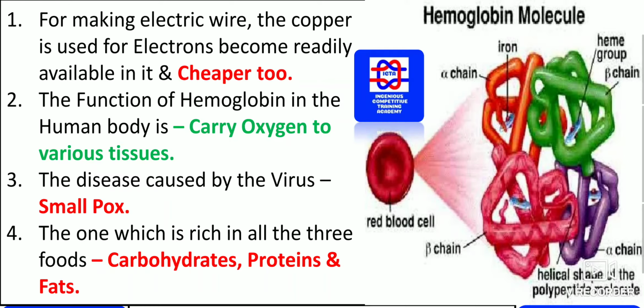The function of hemoglobin in the human body is the carrying of oxygen to various tissues. That is the main function of hemoglobin. As you can see on the right side, this is how exactly hemoglobin transfers oxygen from one place to another, in each and every part of the body.